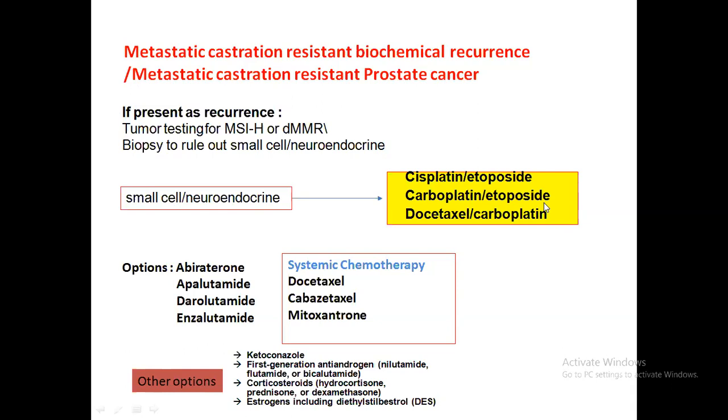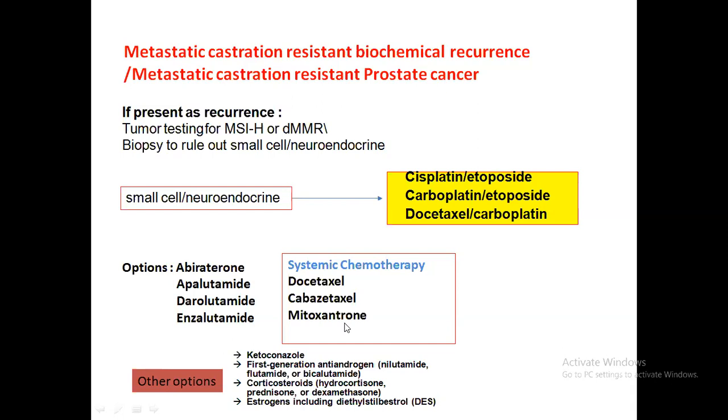If adenocarcinoma is found in the prostate biopsy, then go for abiraterone, apalutamide, darolutamide, or enzalutamide, any of it. Each and everything is FDA approved. You can also go for systemic therapy.